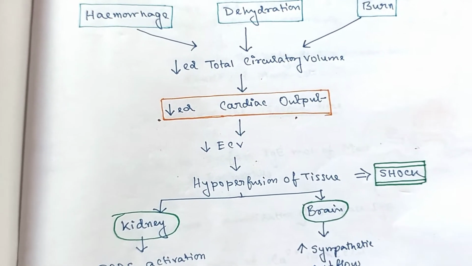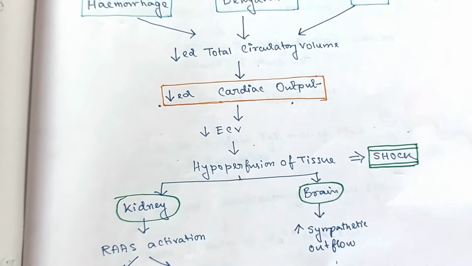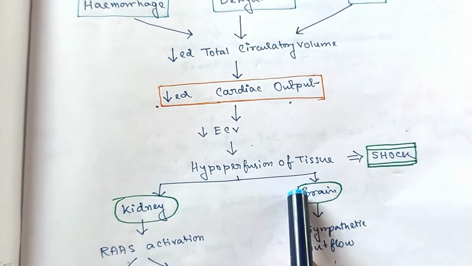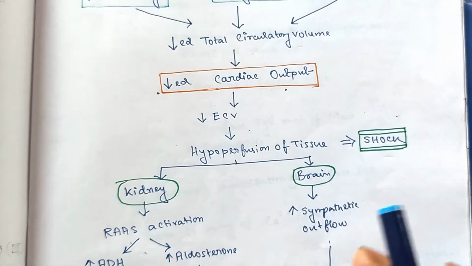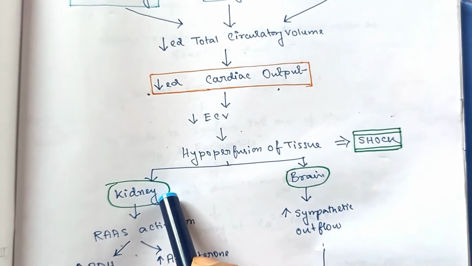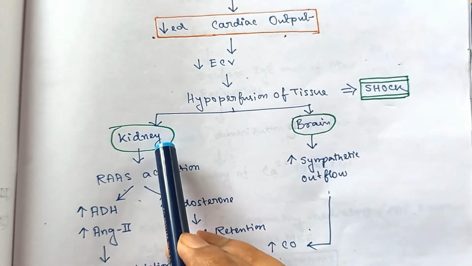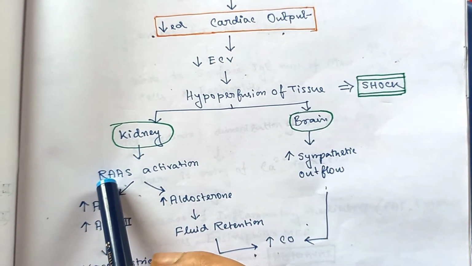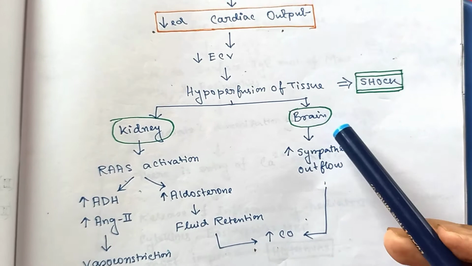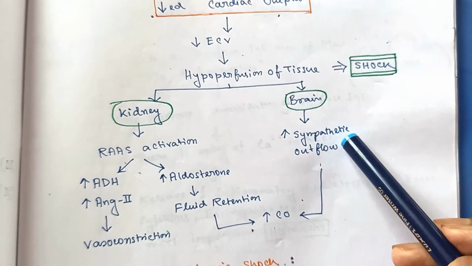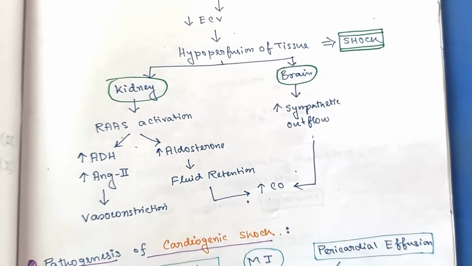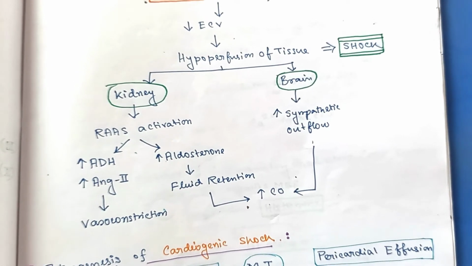Now, as we know that the most perfused organ in our body is kidney followed by brain. Hence, these two organs will suffer most, and there will be neuroendocrine compensatory mechanisms from these two organs. Like as there is hypoperfusion of the renal tissue, there will be activation of the renin, angiotensin, aldosterone system. And similarly, in the brain, there is sympathetic discharge. Both these ultimately cause increased cardiac output, but it is to be remembered that it is a certain limit, because